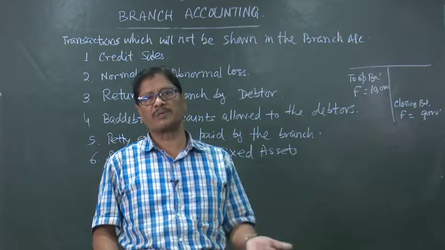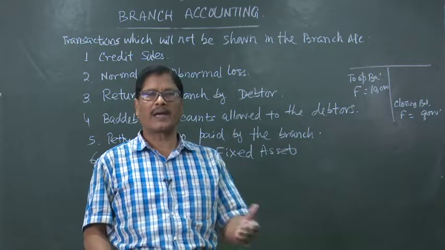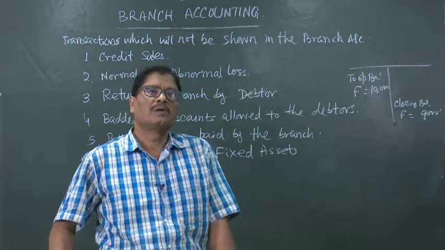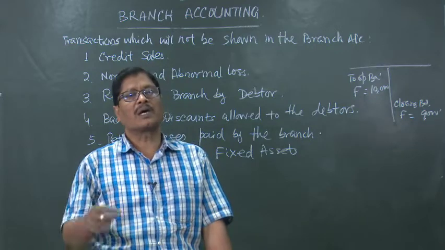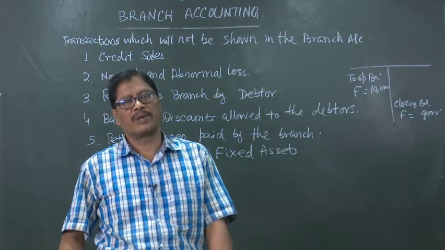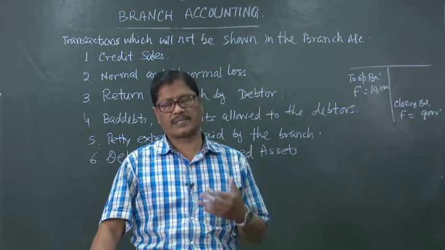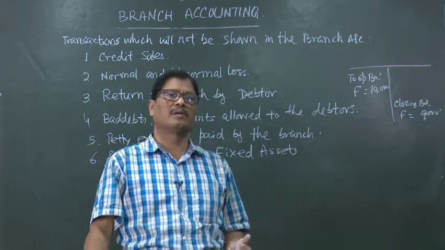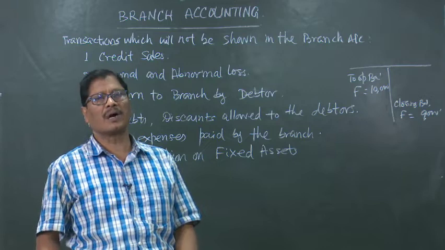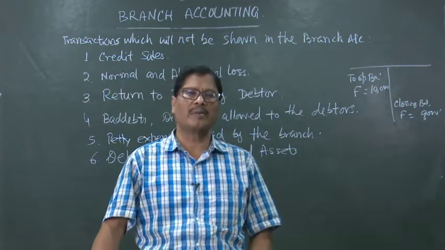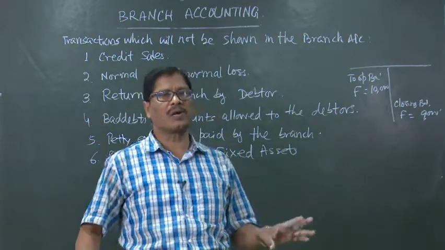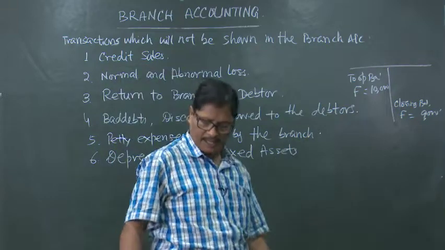Suppose the bills receivable is discounted in a bank, bank account will be debited. So, at that time there will be some loss on account of discount, because before the date of maturity, if you go to the bank to discount a bills receivable, the bank will deduct something, that we call discount, that is our loss, but that is automatically reflected. Do not write it anywhere in the branch account.